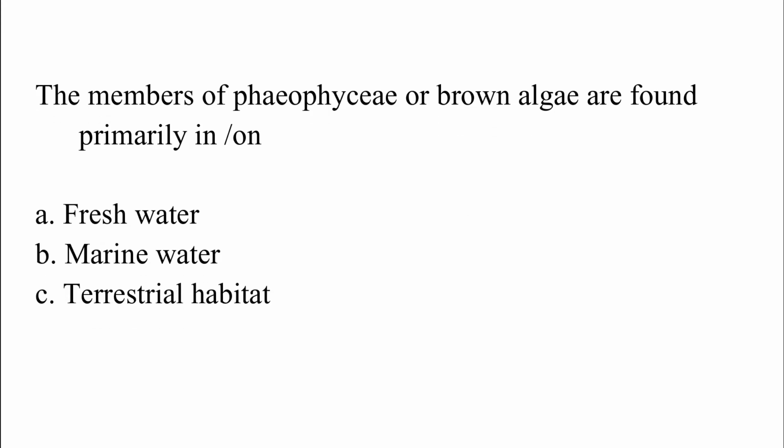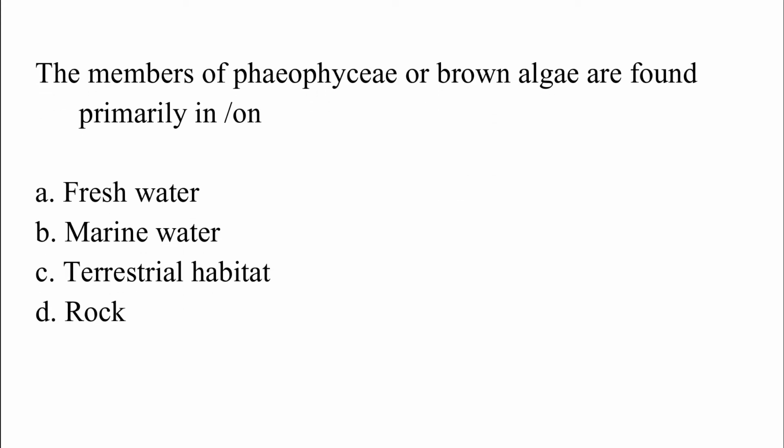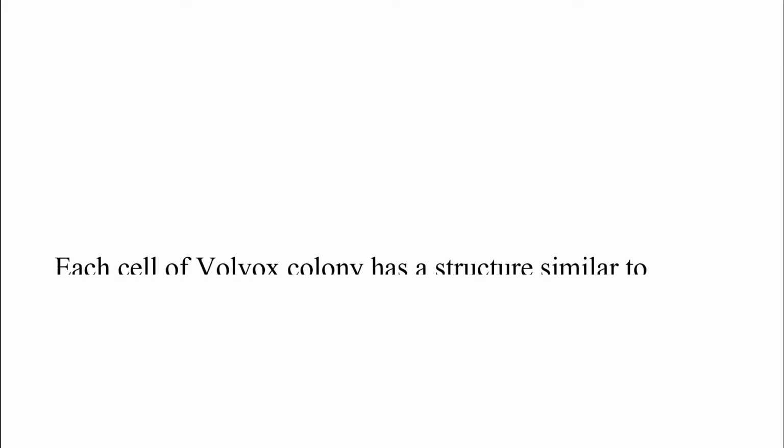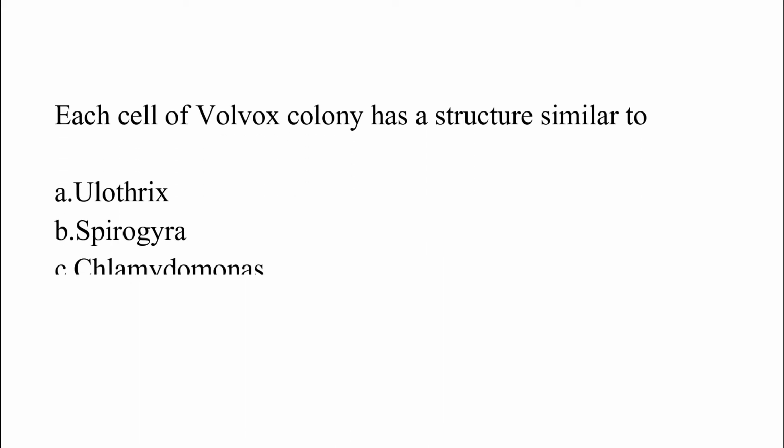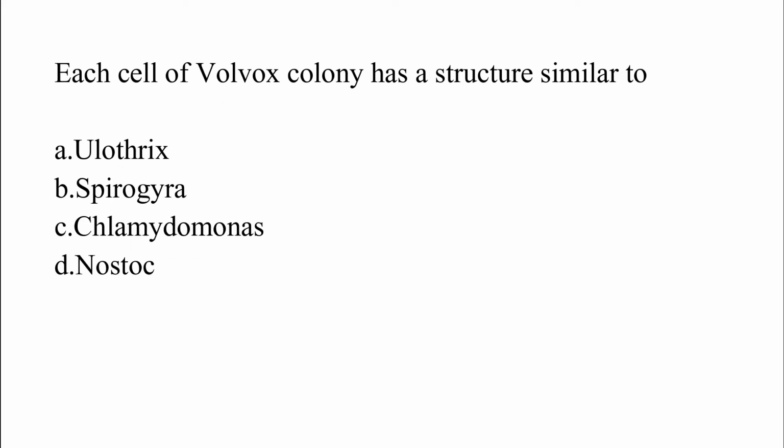The members of Phaeophyceae or brown algae are found primarily in or on: option A, fresh water; option B, marine water; option C, terrestrial habit; option D, rock. The correct answer is option B, which is marine water. Each cell of Volvox colony has a structure similar to: option A, Ulothrix; option B, Spirogyra; option C, Chlamydomonas; option D, Nostoc. The correct answer is option C, which is Chlamydomonas.